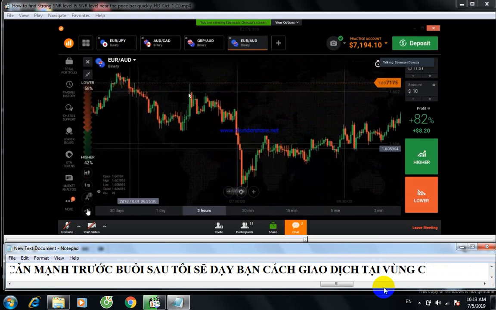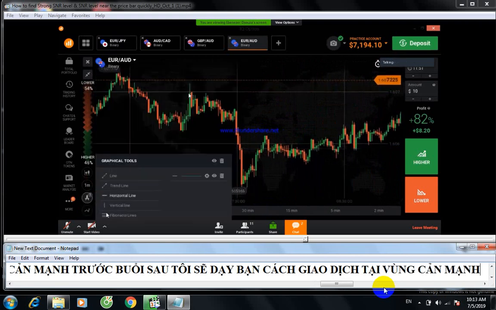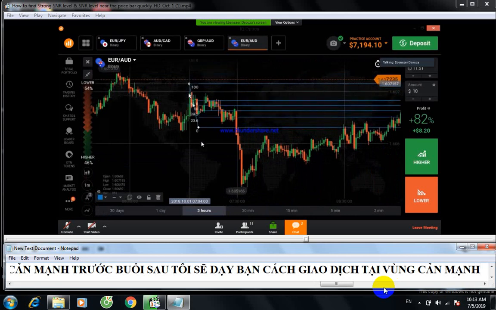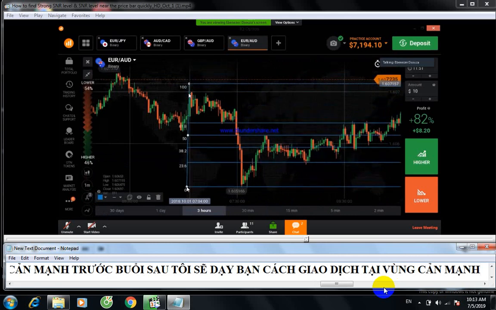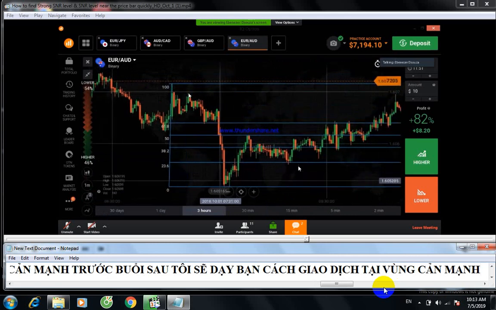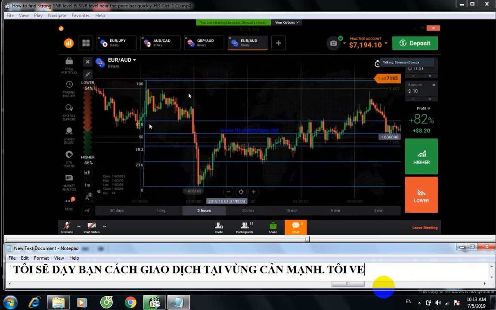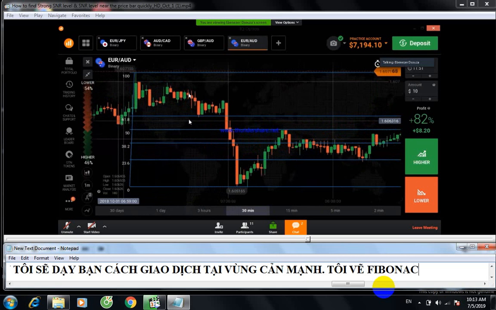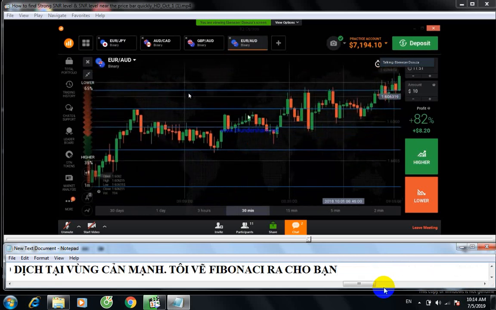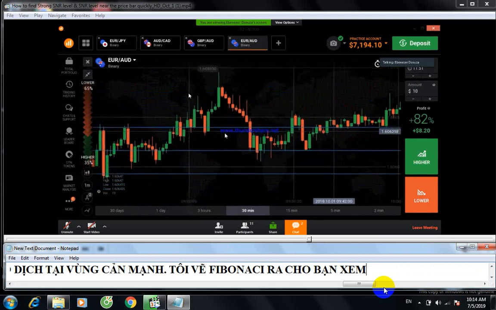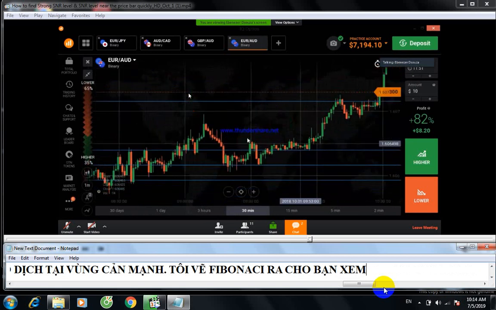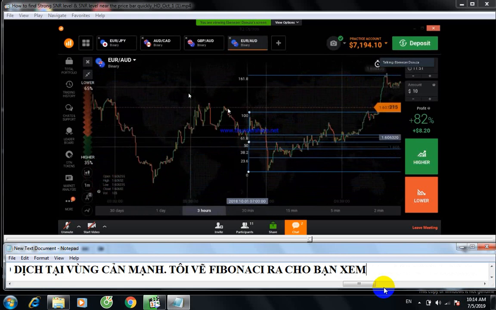Okay, I will show you here. This is the Fibonacci tool. You can see the higher high and lower low. So you can check here which level is working. The 61.8 level is working, I think. Okay, it reversed, reversed, breakout, it reversed. Okay, it reversed. So the 61.8 level is working almost every time.